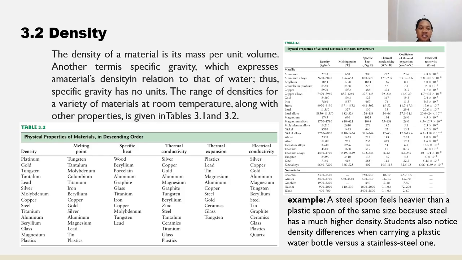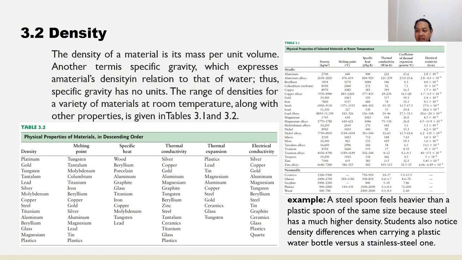Next is density. The density of a material is its mass per unit volume. Another term is specific gravity, which expresses a material's density in relation to that of water. The specific gravity has no units. The range of densities for a variety of materials at room temperature, along with other properties, is given in Tables 3.1 and 3.2.